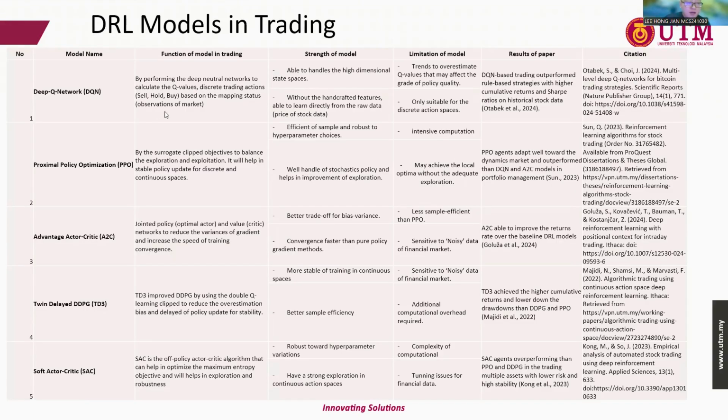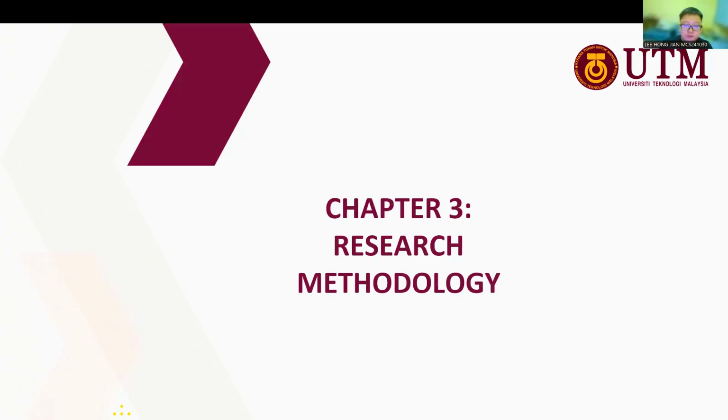And next, here are the five deep reinforcement learning models that I found from journals which are used for training. In the table, I also filled in the function of each model in training, the strengths of each model, the limitations of each model, and the results of each paper. So based on these five models, we will choose three to use for the future research. Now on to Chapter 3, research methodology.